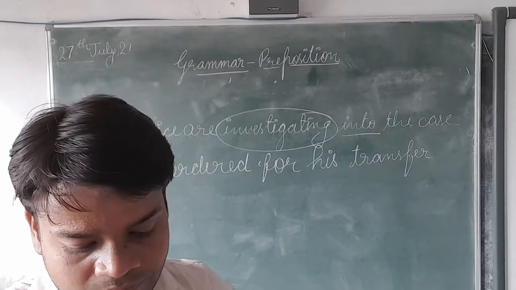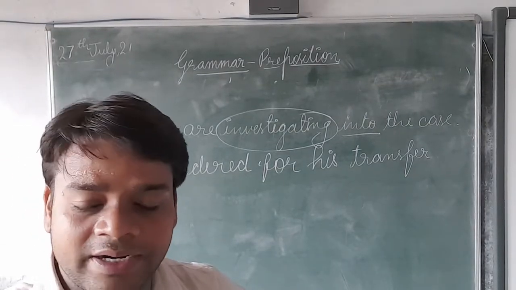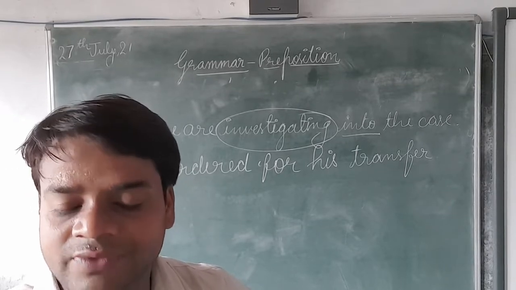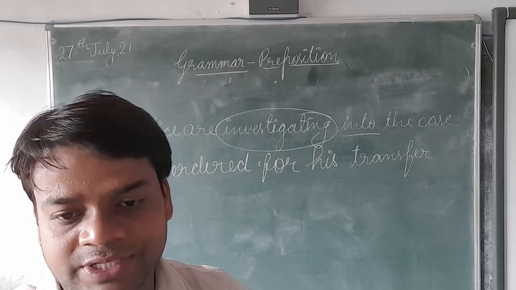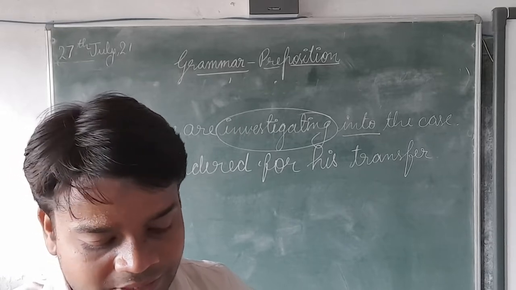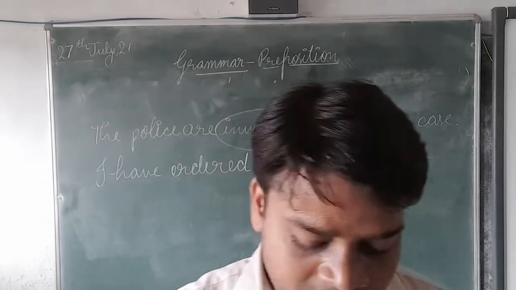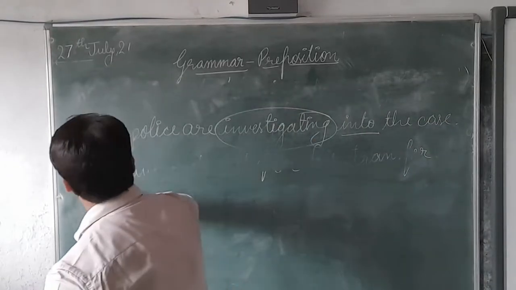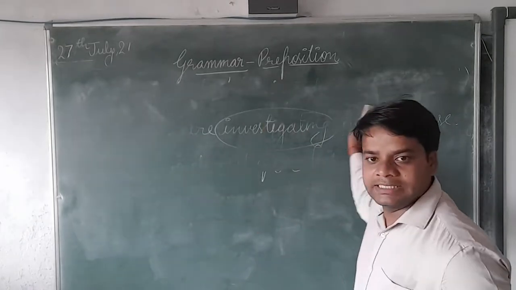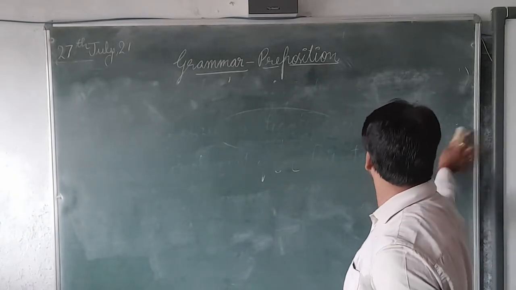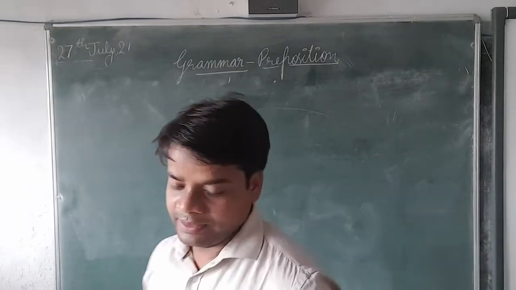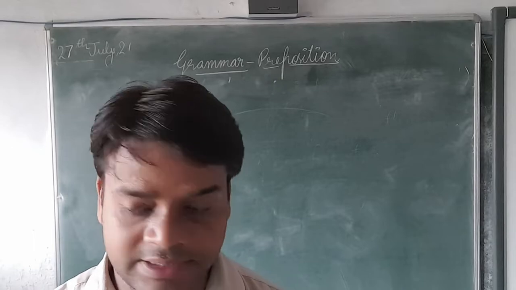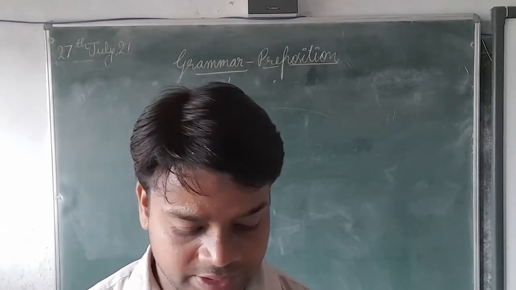Sir, order is the verb. That "for" is not used here, no? Okay. Yes, sir, for. Have you written all these examples? Yes, sir. Okay, please go with me only. As I write there, you should also write.